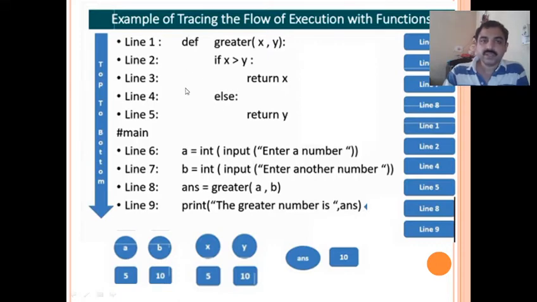So any function is executed only when it is called. In the beginning line 1 is encountered, then the body of the function will not be executed because it is not called here. Then it goes to line number 6, then line number 7, then we are calling the function, so it goes to line number 1 again, and the body of the function is executed. So this is how a function works.